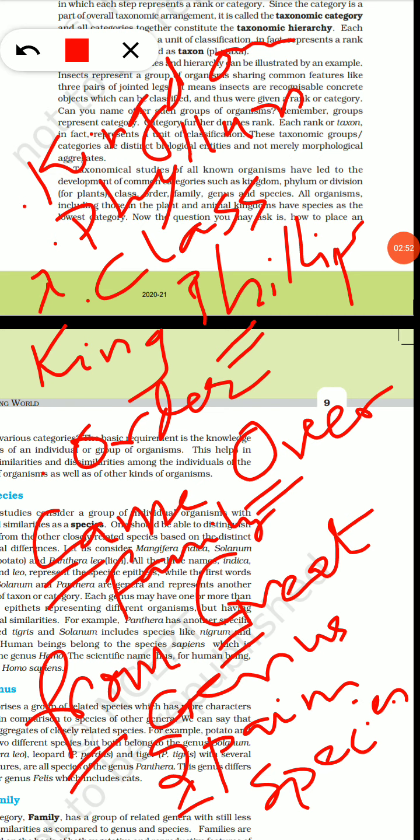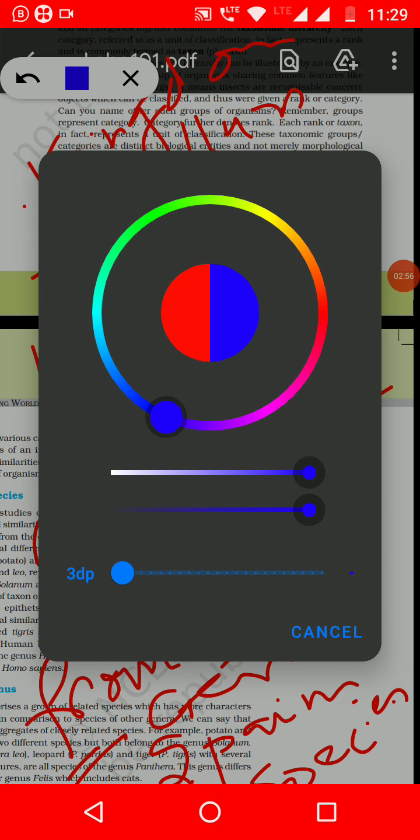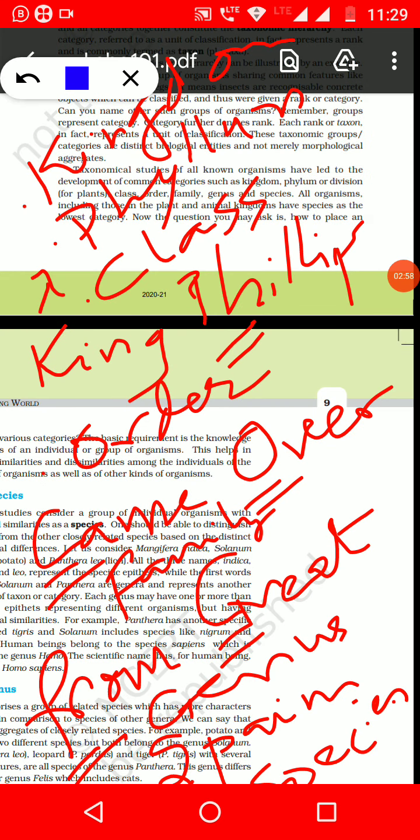Okay, so here we have talked about kingdom, phylum, class, order, family, then genus, and then species. So we have these different categories.